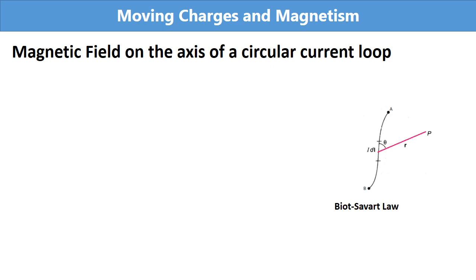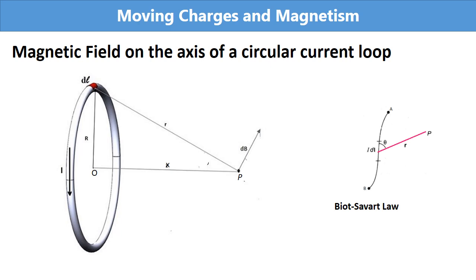current element. Same way here, you can see a circular current carrying loop. On this loop, we are considering a small element dl. With the help of Biot-Savart's law, we can calculate the magnetic field at point P due to this current element.